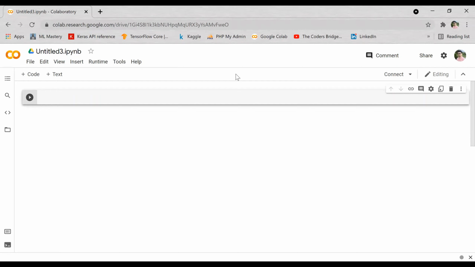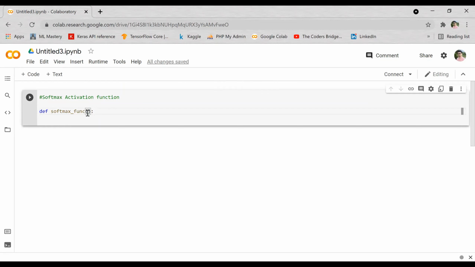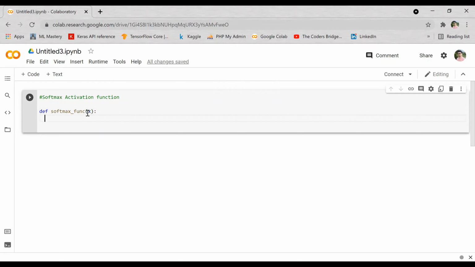So now first we'll complete our softmax function. Now we will be writing the function for softmax, the softmax activation function. First we'll create one function. The softmax function will take input values over here. We'll consider that value as x.